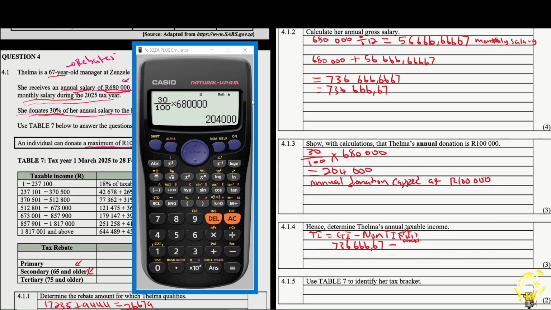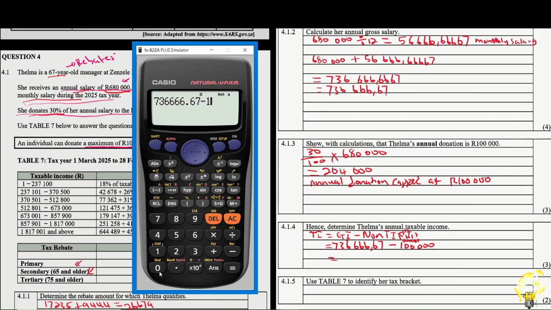Do we have pension fund? No, the statement didn't say anything about pension fund. Do you have UIF? It said nothing about UIF. Do you have donations? Yes. How much are they? 100,000. So what's the answer then? Let's come here and say 736,666.67.